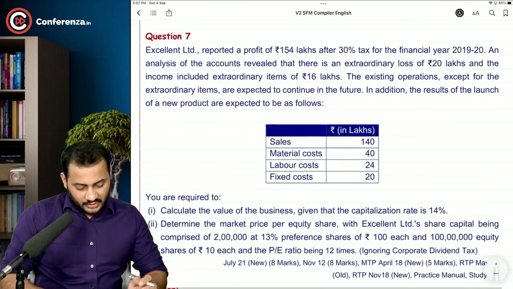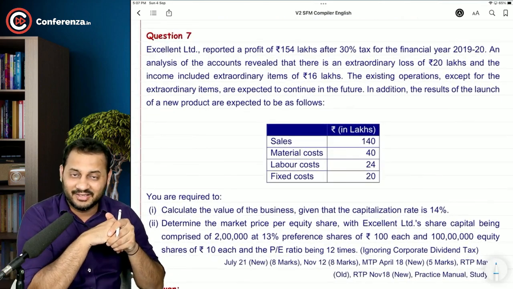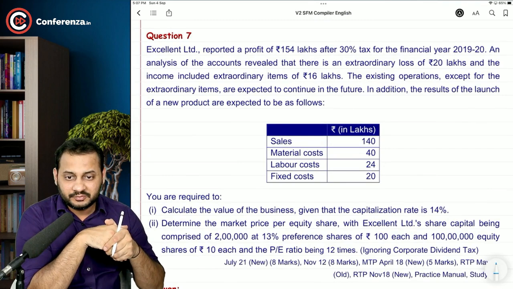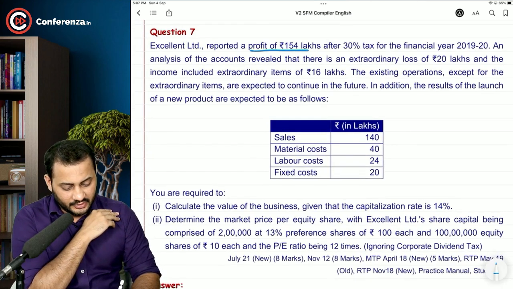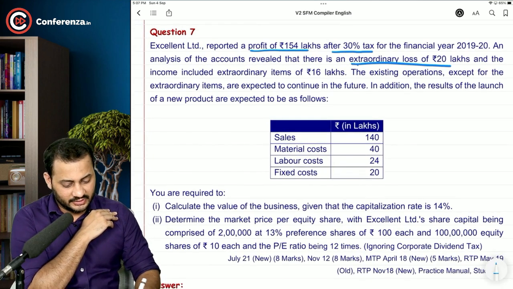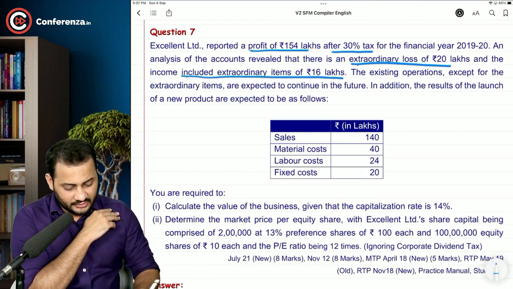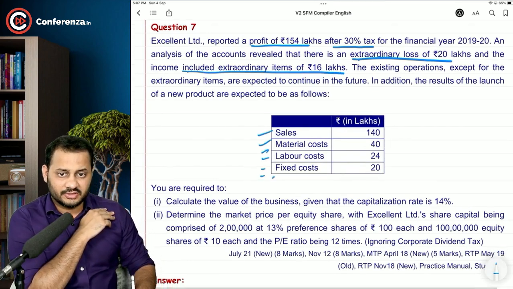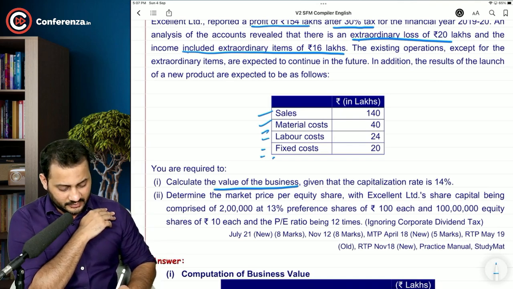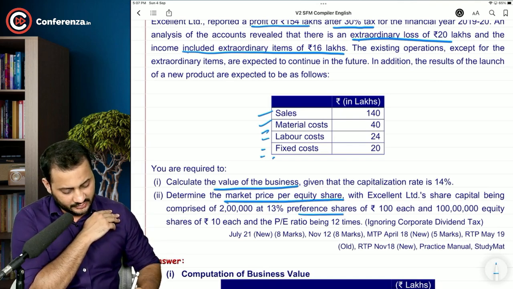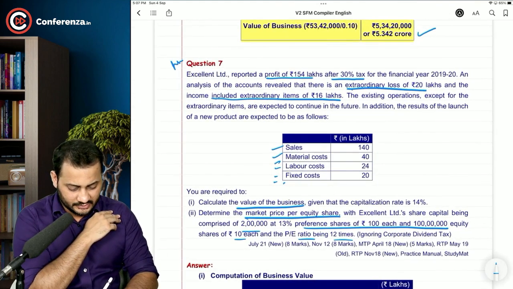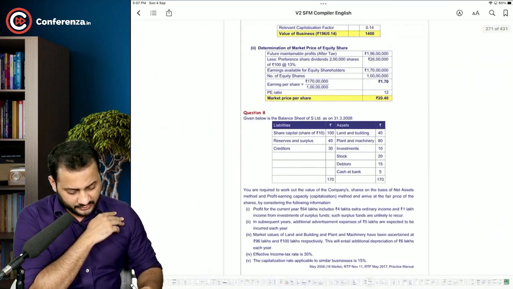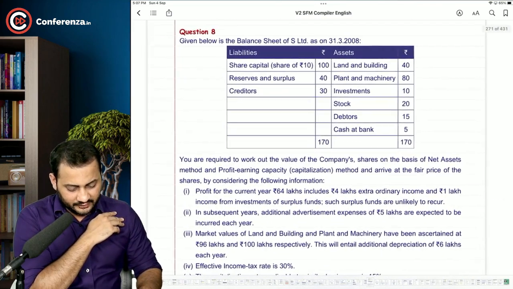Okay, sir. Now this is one more question which is exactly similar. Question number 7. And I will just give this as a homework to you. Yes, this is again profit after tax of 30%, extraordinary loss, extraordinary income, sales minus these costs, calculate value of the business, market price per equity share. This is related to the preference shares, PE ratio, everything is the same. So you can take this as homework. Question number 7. Let's start with question number 8.